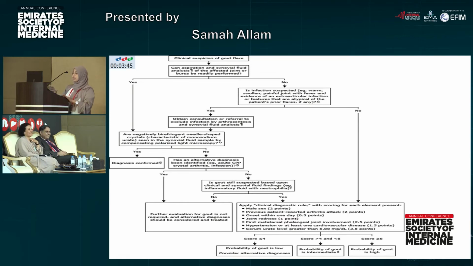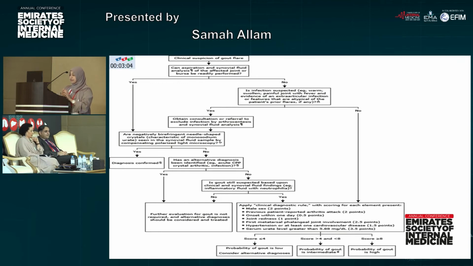So if there is any suspicion of infection in the limb, the joint is warm, swollen, painful, there are constitutional symptoms, or the patient comes with an atypical presentation that doesn't fit the clinical criteria of gout, then the best thing is either to do the aspiration or, if you cannot, to refer the patient to another doctor or to rheumatology to do the aspiration and be sure of the diagnosis.